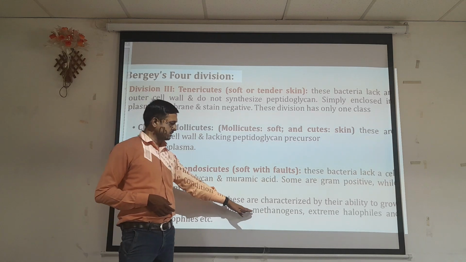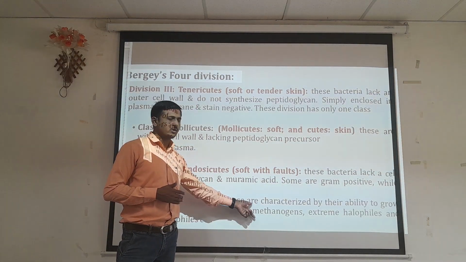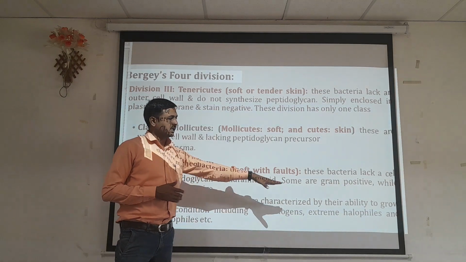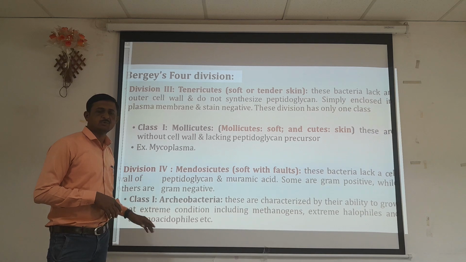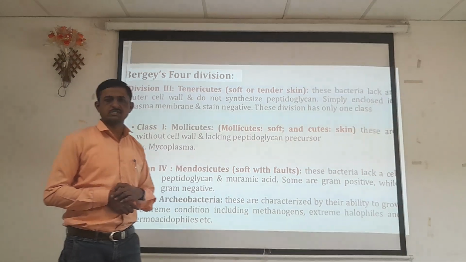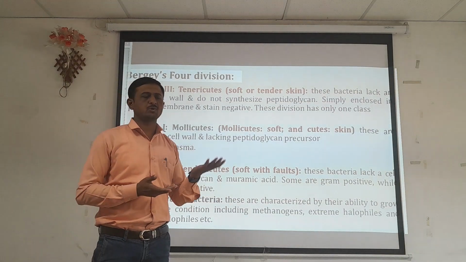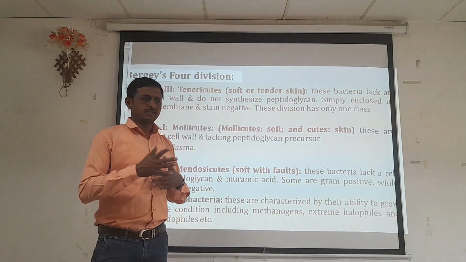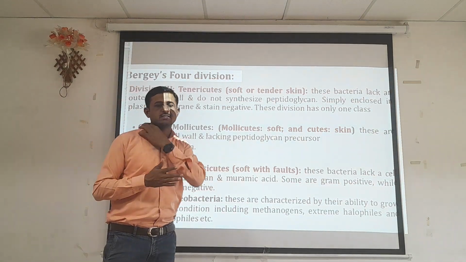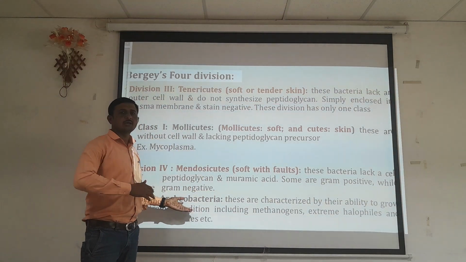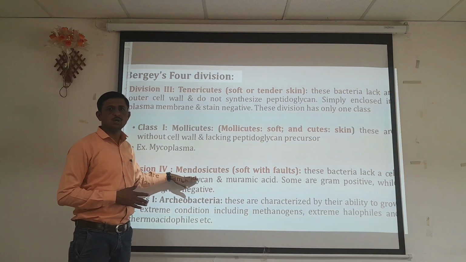These are the organisms grouped into Archaebacteria, which can survive in extreme environments: methanogens, extreme halophiles, and thermoacidophiles. So with respect to acid condition, alkaline condition, temperature, and salt, these organisms can survive in the extreme environment, and that class, Archaebacteria, is part of division 4, Mendosicutes.